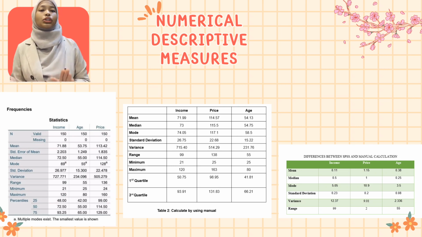Furthermore, the standard deviation total in SPSS calculation is 26.98, while the standard deviation total in manual mode is 26.75. The difference between these two calculations is 0.23. And last, the variance total in SPSS calculation is 727.77, while the manual mode is 715.40. The difference between these two calculations is 12.37. Nevertheless, the range demonstrates the same amount in SPSS and manual calculation, which is 99.